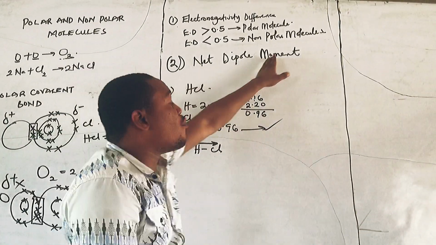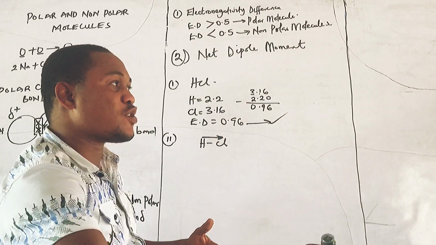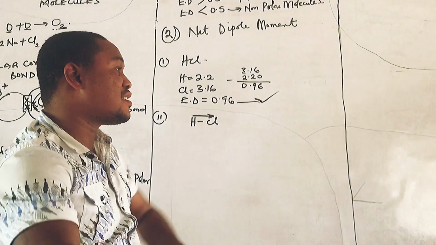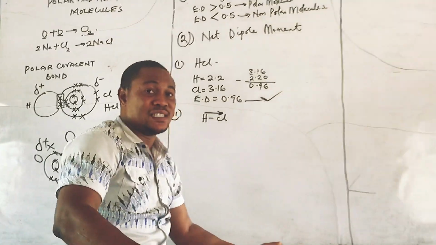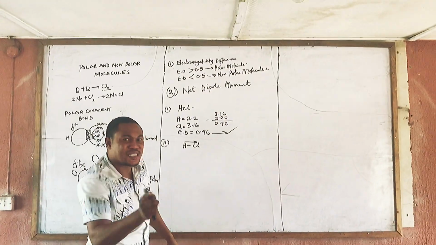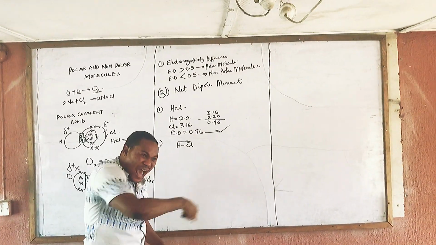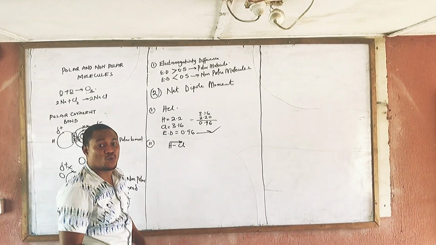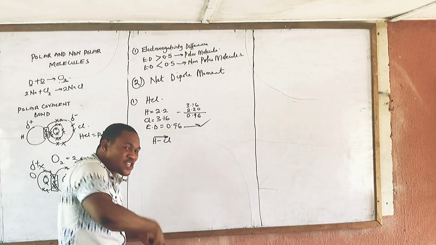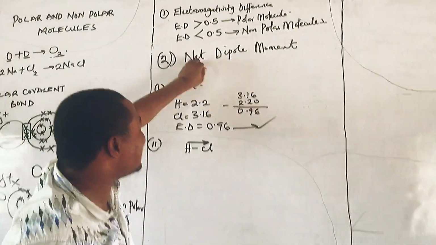If the net dipole moment is 0, let's say for example you have one very particular charge neutralizing the other one, then we say it is 0. So the net dipole moment must not be 0. It must have a net dipole moment. There must be a kind of attraction around that very particular molecule. That's the meaning of it as a net dipole moment.